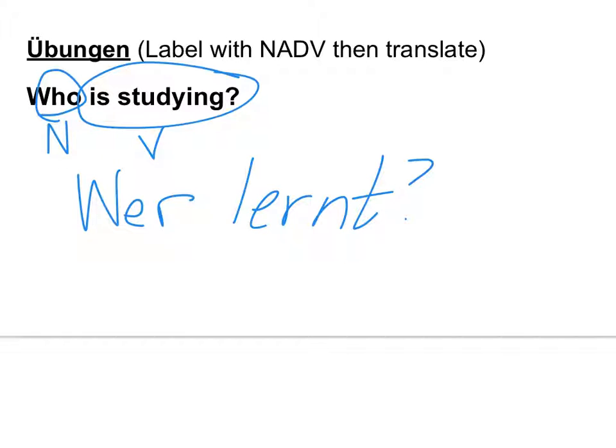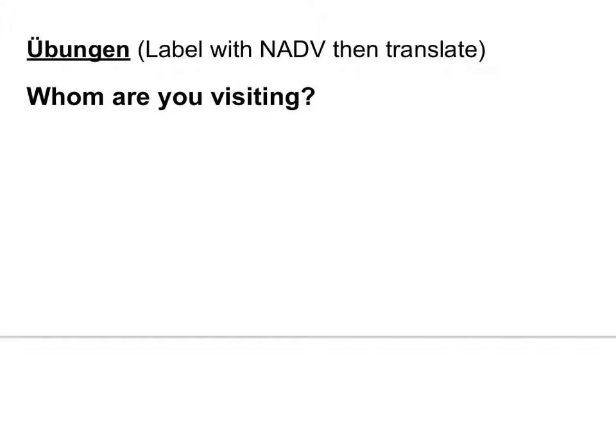Slowly but surely. Okay? Moving on. We're not done yet. The bell didn't ring. You can even see the number of slides down there at the bottom. Whom are you visiting? What's your main subject? No. Who's doing the visiting? You are doing the visiting, so you are nominative. What's a verb? Are visiting. Both of them are the verb. Do we have an accusative or a dative? It's accusative. They're the people being visited. It's not to or for whom being visited.